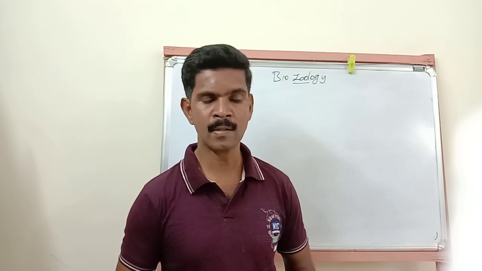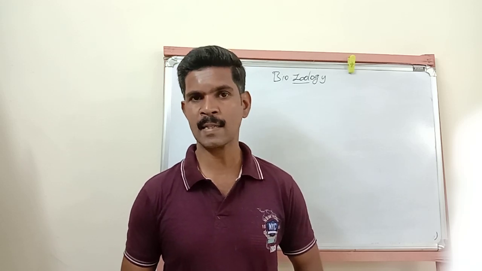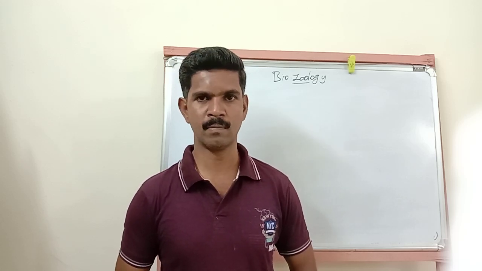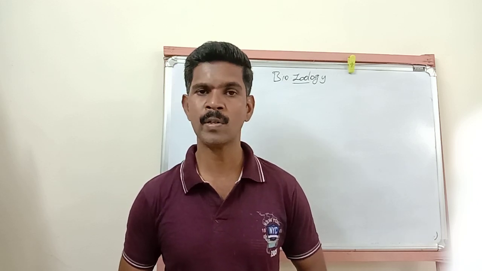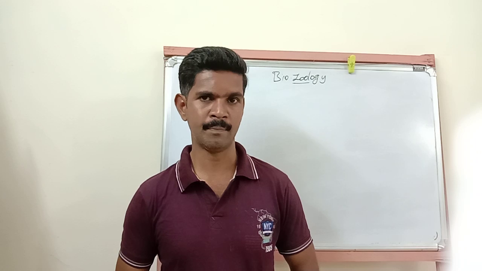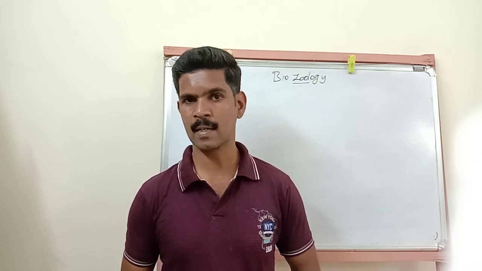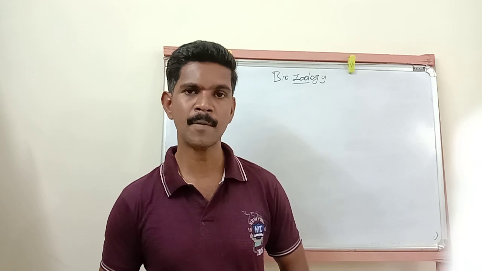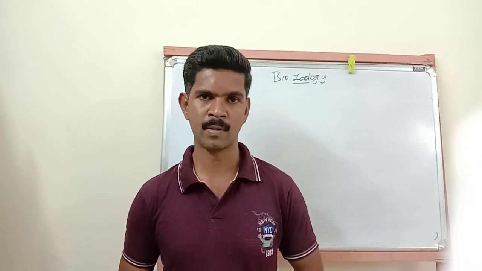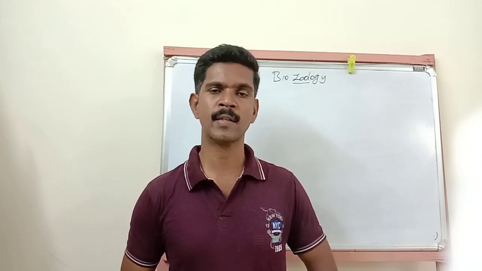In the last class we studied the structure of a transcription unit, and the transcription unit has three important regions: promoter region, structural region, and terminator region. So these are the three regions present in a transcription unit. Understand? I hope you have studied the question and answer.